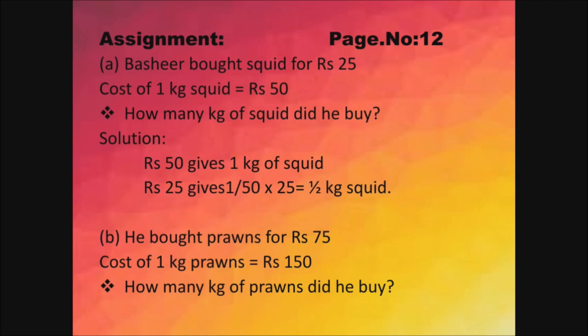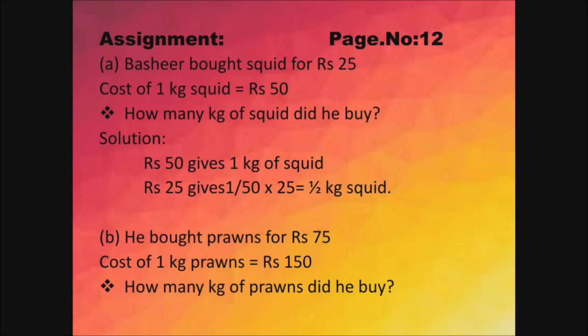Next, here you have assignment in page number 12. So A sum I have solved, B sum you have to solve. See the A sum. Bashir bought squid for rupees 25. So cost of 1 kg squid is equal to rupees 50. Here you have a question. How many kg of squid did he buy?